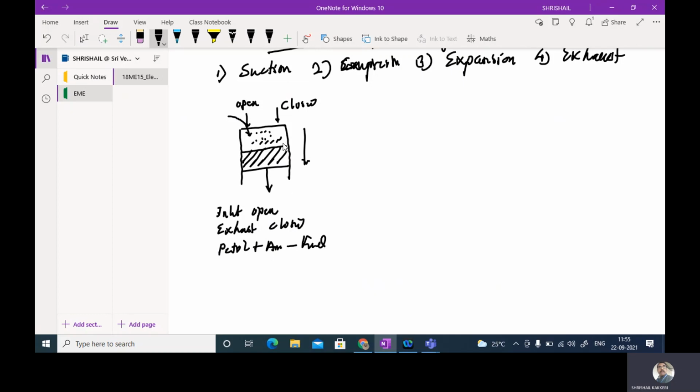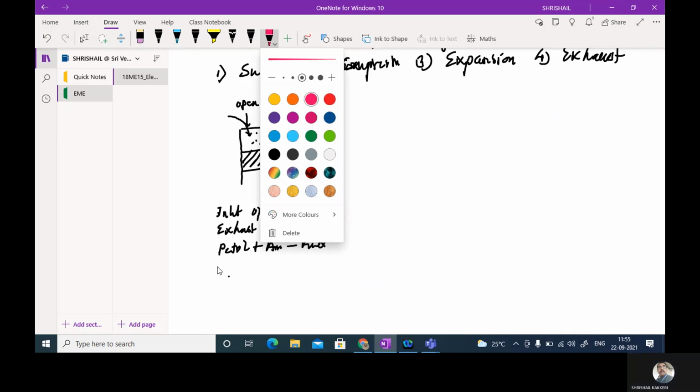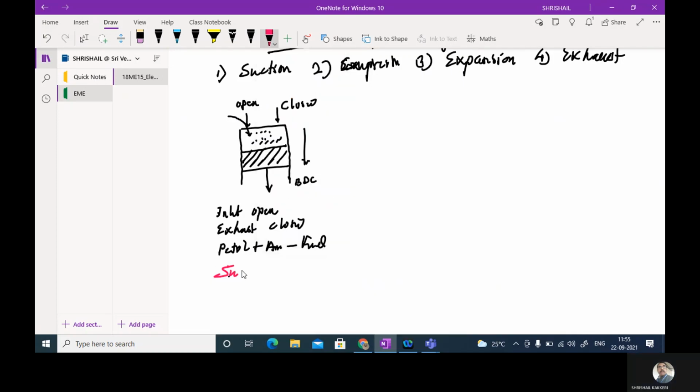This entry of the mixture takes place until the piston reaches the bottom dead center. So this is called the suction stroke.